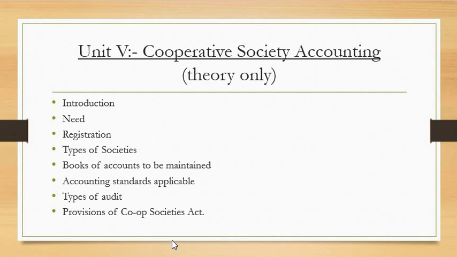So you've got to register. How you're going to have the registration done, then which are the types of societies, then books of accounts to be prepared, which are the different books prepared under cooperative society, that is what you're going to study. Then accounting standards applicable for cooperative society, then types of audit and provisions of the Cooperative Society Act.